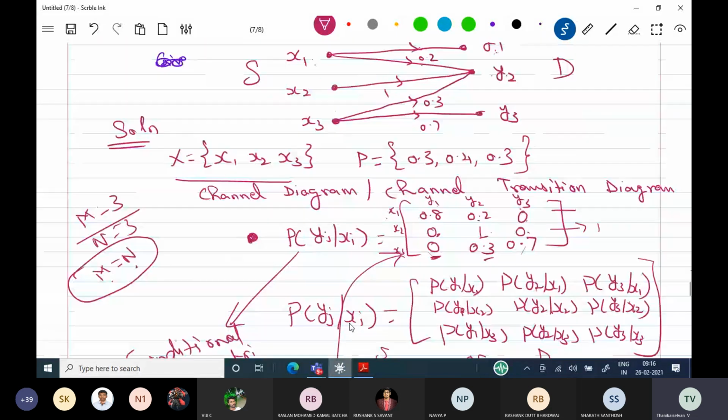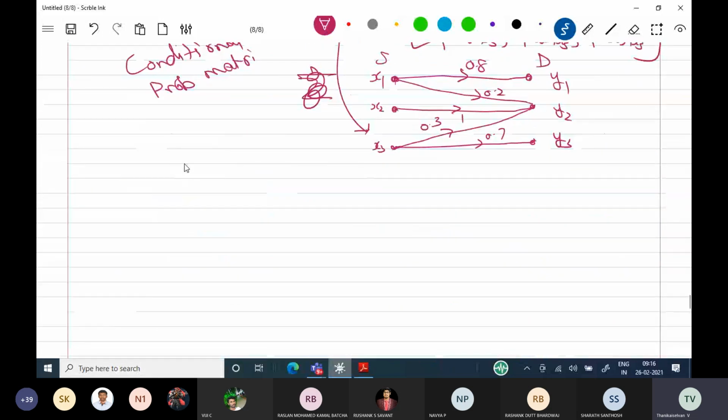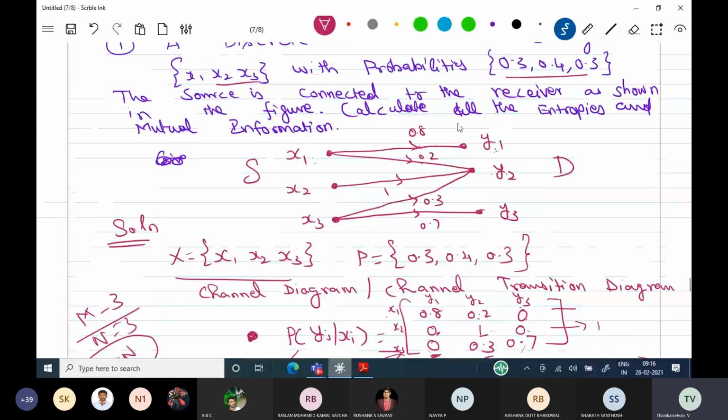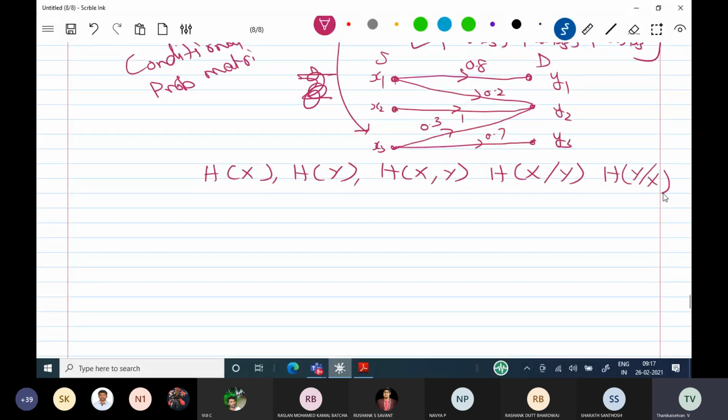So now you see here source symbols are given. The question is, we have to find out all the entropies and we will see the significance. All the entropies means H of X, source entropy, H of Y, and H of X comma Y, joint entropy, H of X given Y, H of Y given X, then mutual information I of X comma Y. These are the things we have to find. First we will be finding H of X.